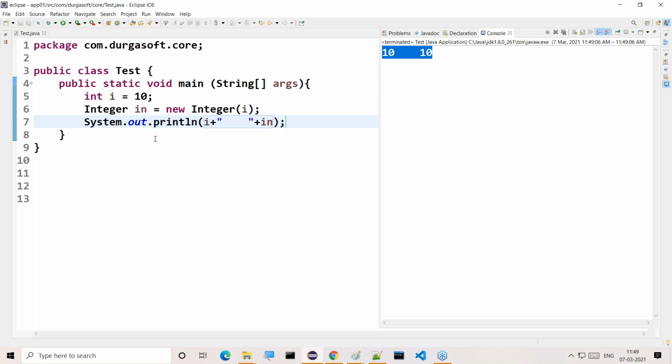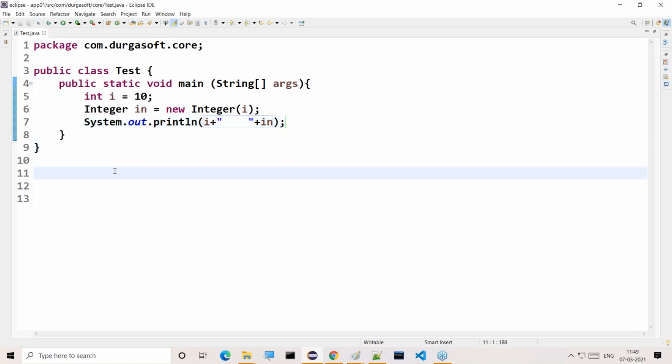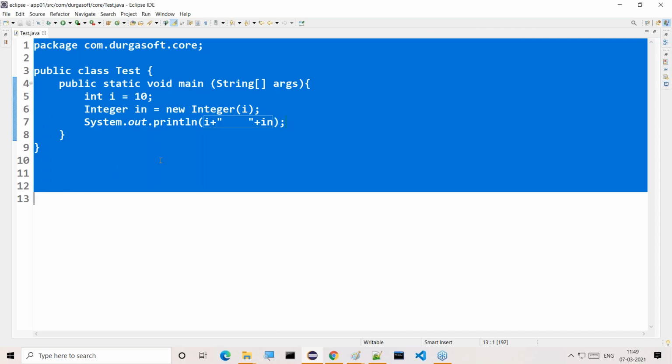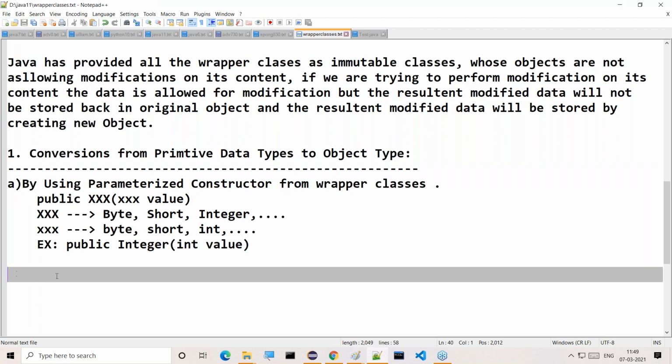Understand it clearly. So this is one approach of converting data from int type to Integer, that means primitive data type to object type. This is one example.